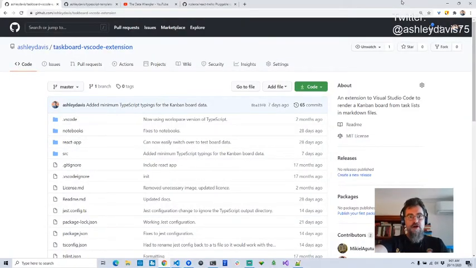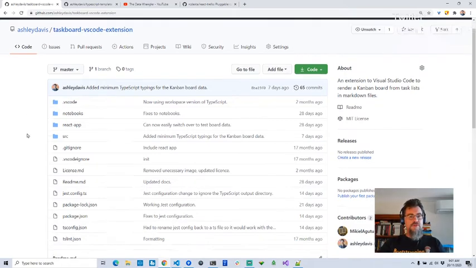If you want to follow along, you can get the code here at my GitHub, Ashley Davis, Taskboard VS Code extension. You can download the code or you can clone it. My suggestion is that if you want to contribute, you can fork it and make your own changes and commit back to this project, which I'm moving ahead with.